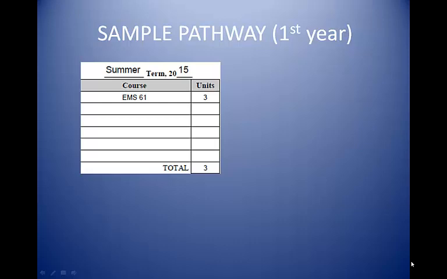EMS 61 is a prerequisite that must be completed or in progress at LPC to enroll in EMS 81. EMS 61 also must be passed with a B or higher to enroll in EMS 81, Emergency Medical Technician.